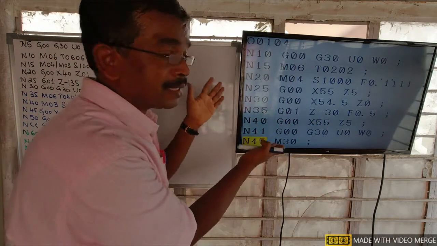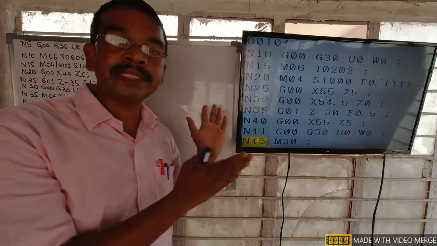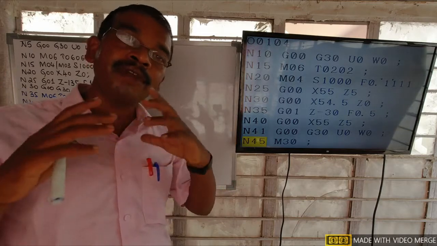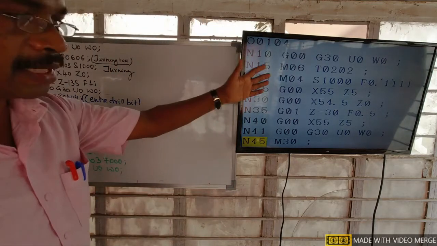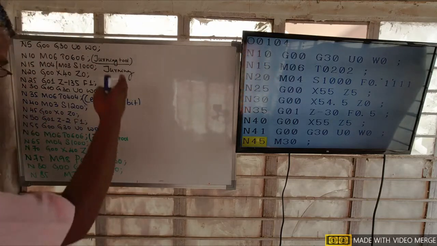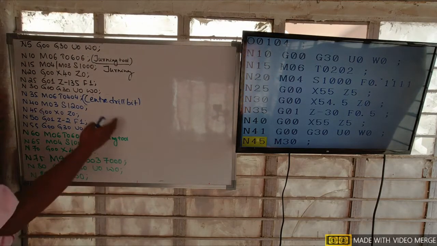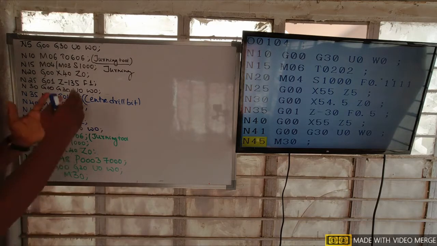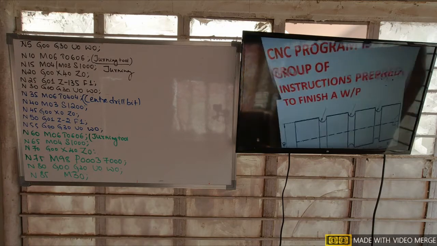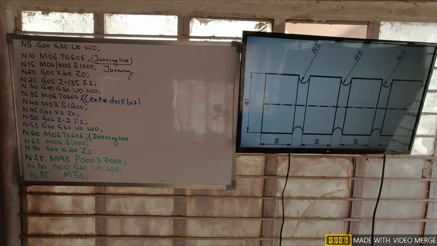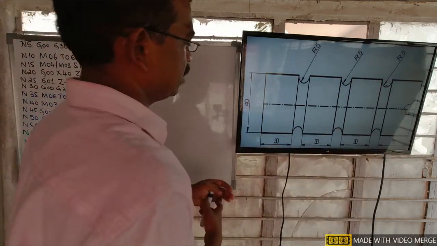The program you are seeing, I prepared for operating a Fanuc CNC controller turning center. This is the CNC program I prepared for finishing a workpiece. See here, one workpiece is there. For finishing that workpiece, I have written this program.